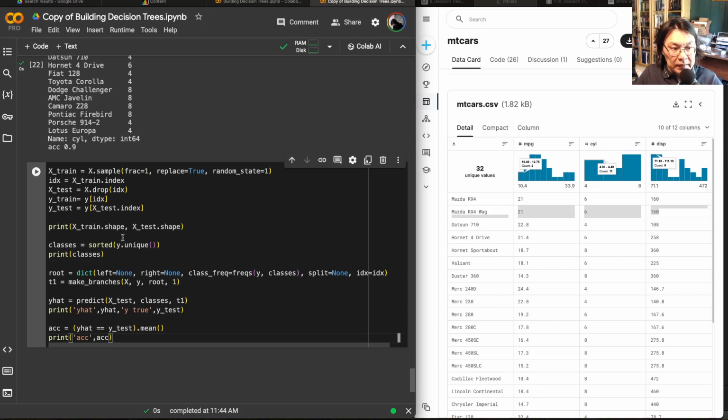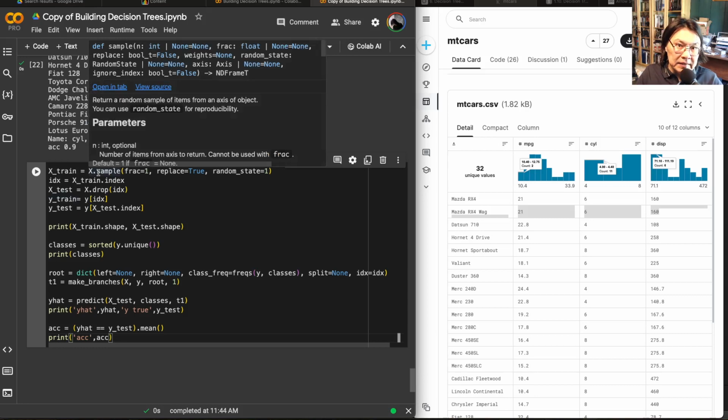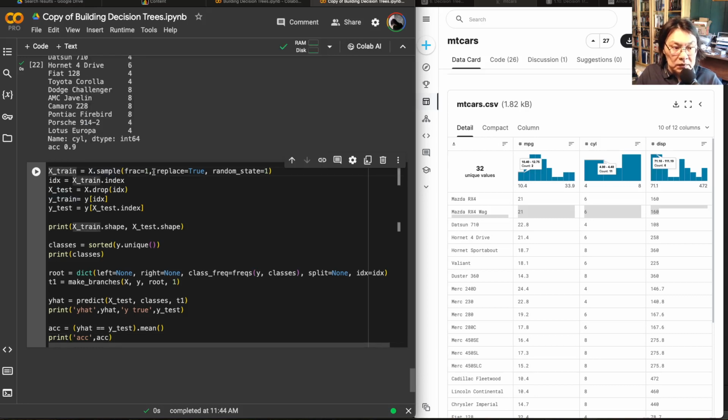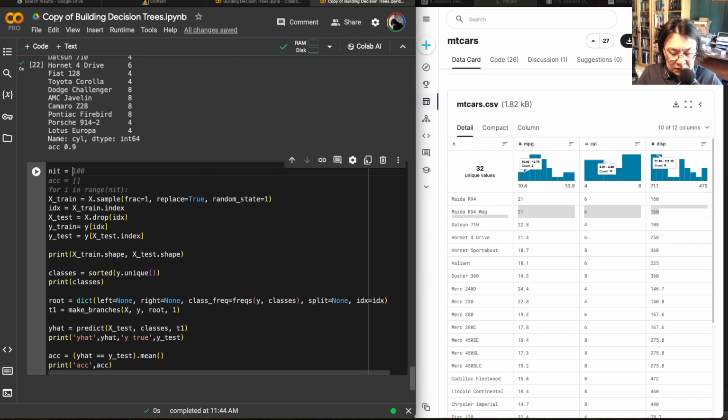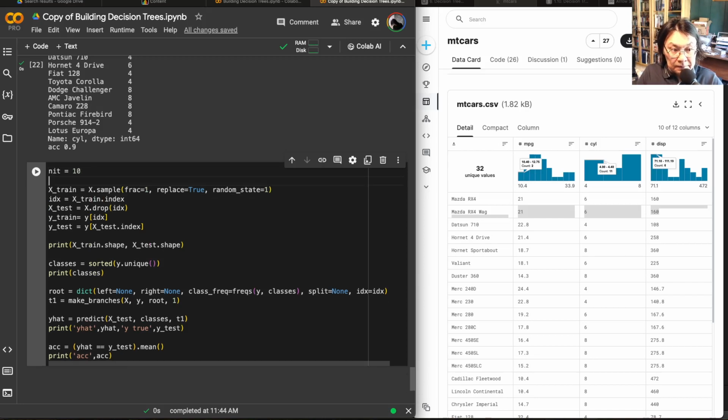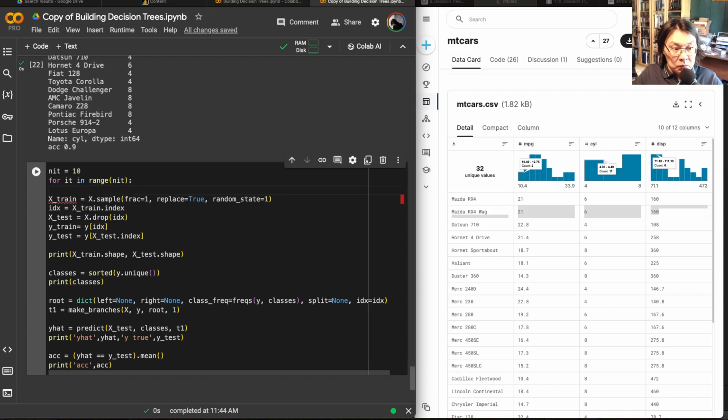We will do it like this, but so what goes into the loop? So let's see. Creating training sample, yes, that goes into the loop. So we will start with a number of iterations, and let's say we'll start with 10, and then we'll say for iteration in range init, that's fine. We will do the whole thing pretty much.